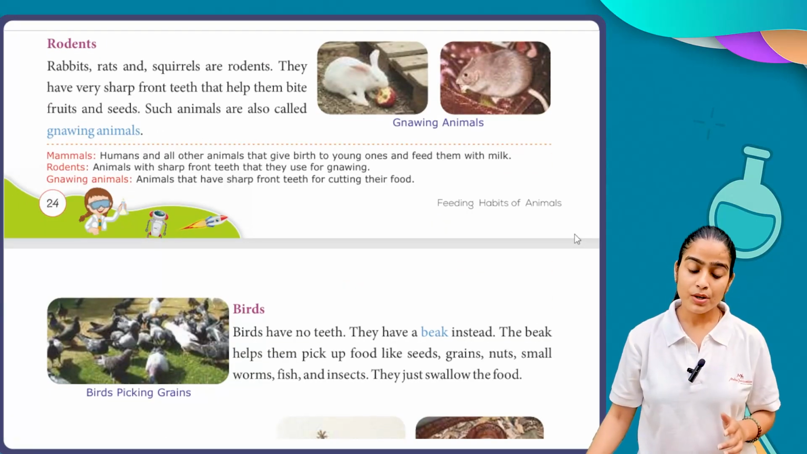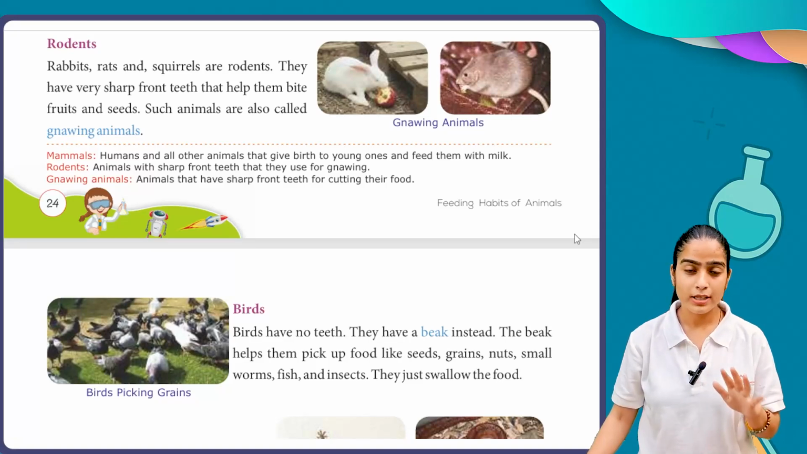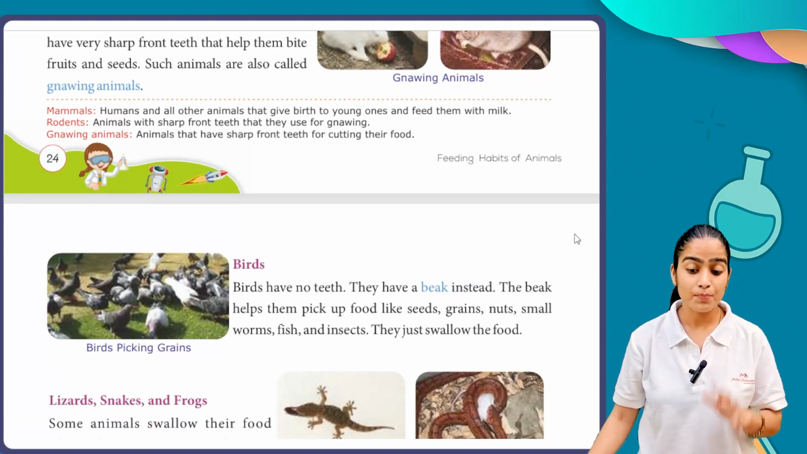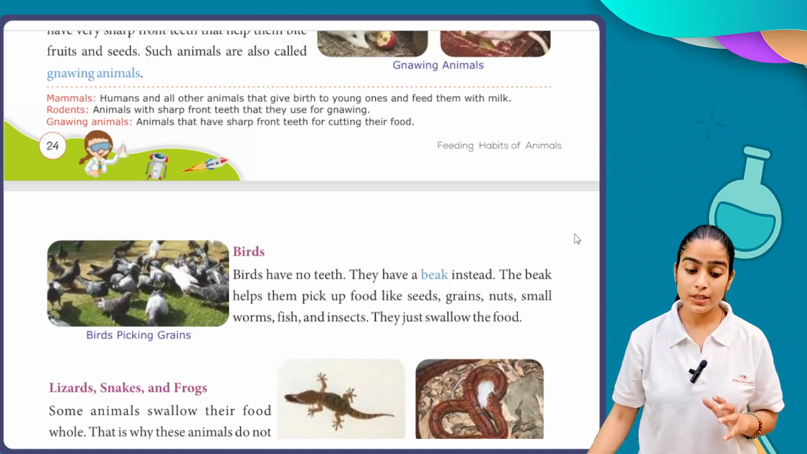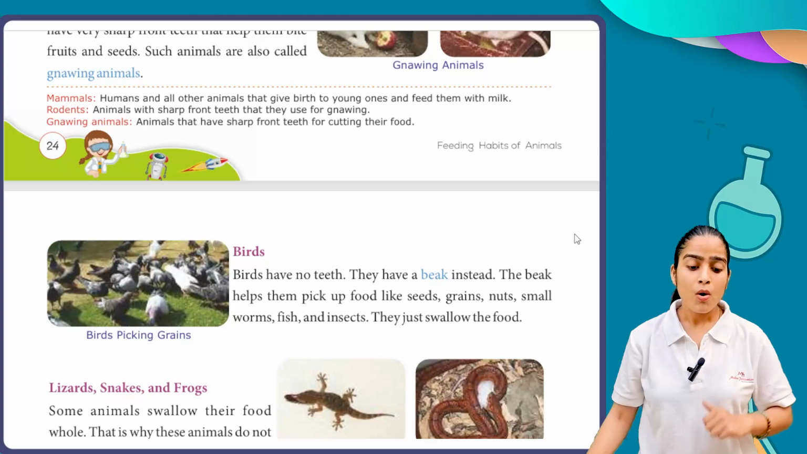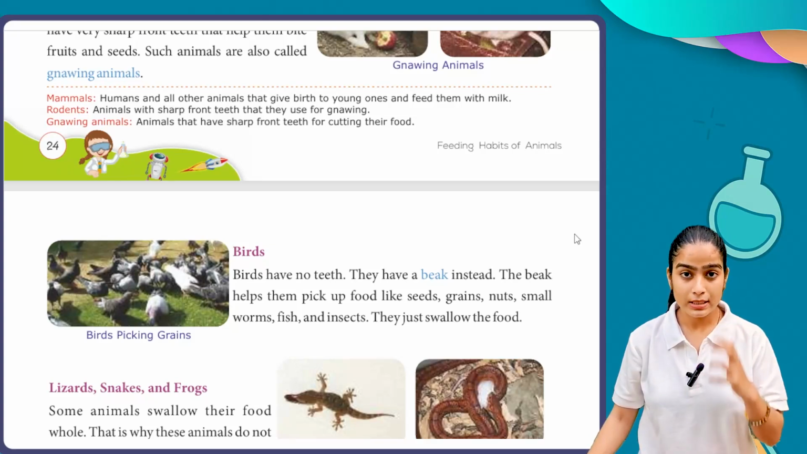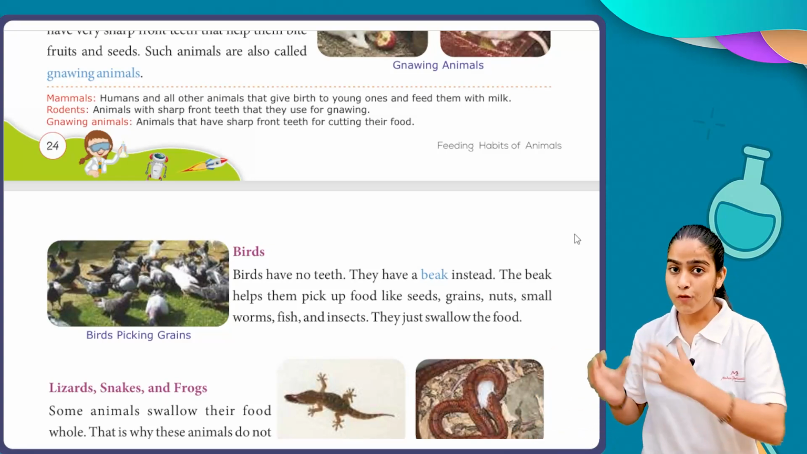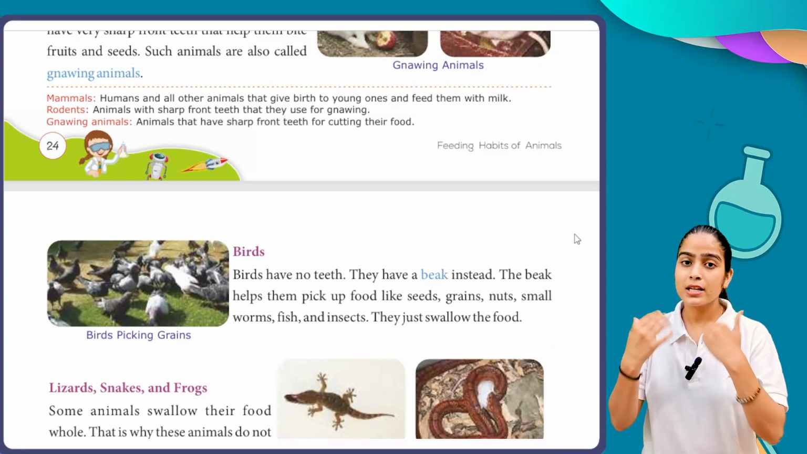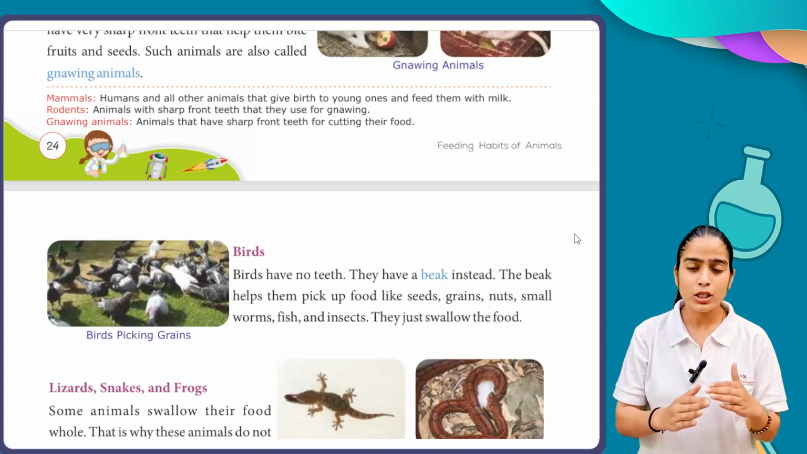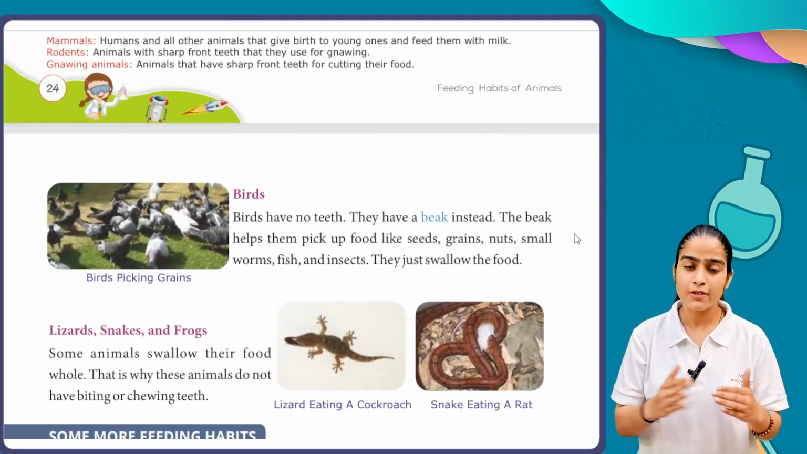Next we have birds. Birds have no teeth. They don't have any kind of teeth. They have a beak. With the help of their beak, they just pick up food like seeds, grain, nuts, small worms, fish, and insects, and they just swallow the food. It means they take their food and pass it directly to the stomach. They don't need to chew or grind their food.